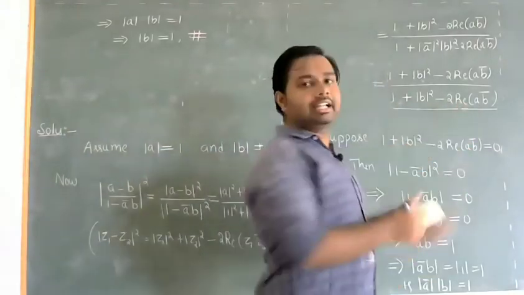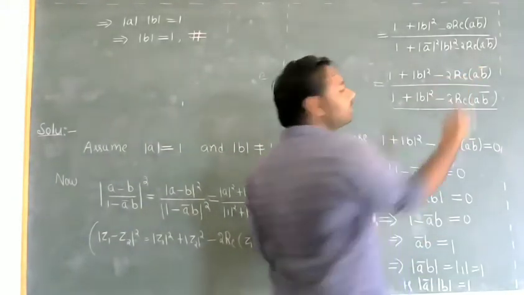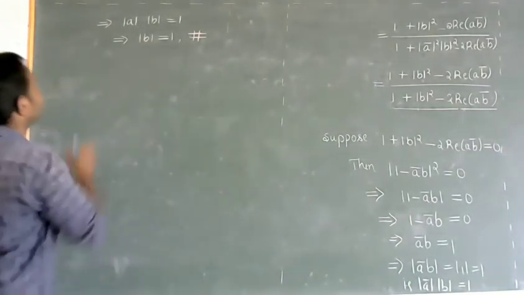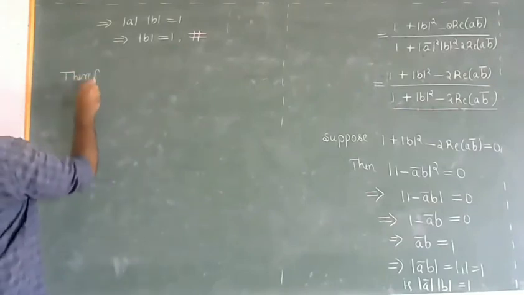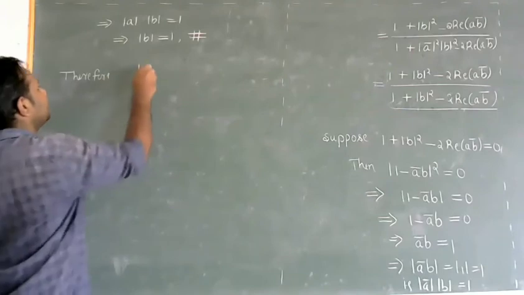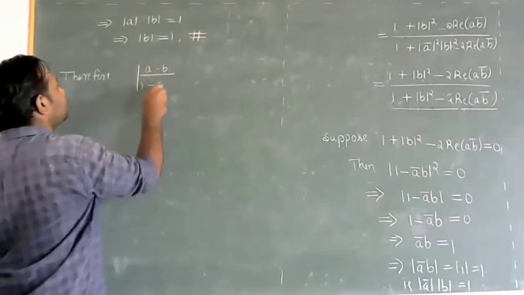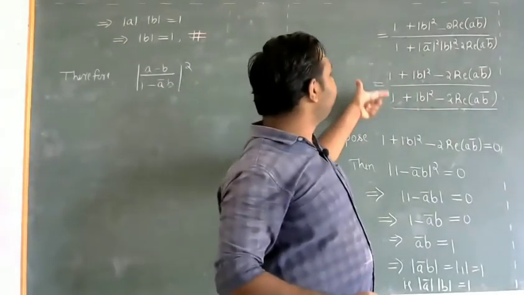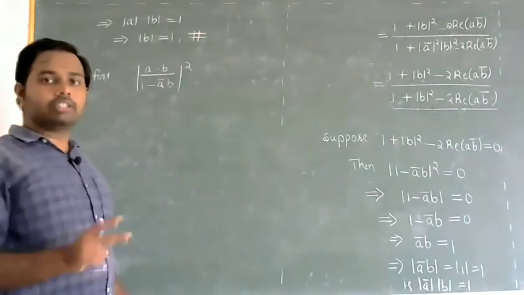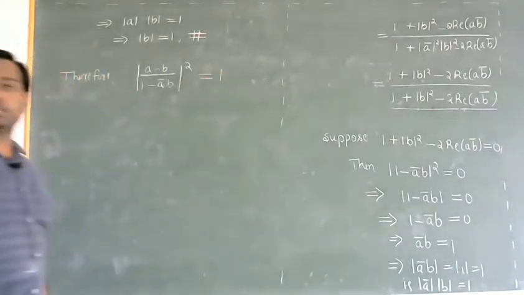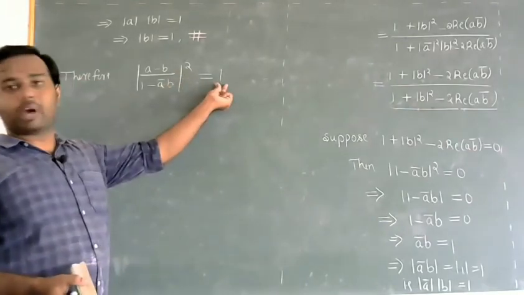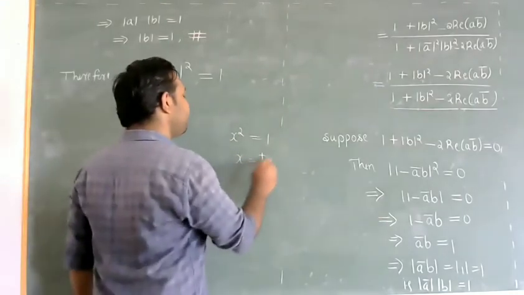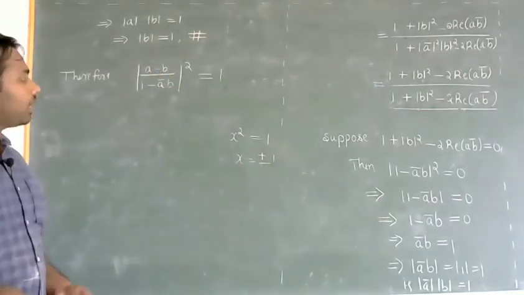So it is not 0, which means I can cancel this as this one's a, this one's a. Therefore, the modulus square of this term is equal to a quotient whose numerator and denominator are equal and non-zero, so the fraction will be equal to 1. So square of this number is 1 means, if x square is equal to 1, then x will be plus 1 or minus 1.